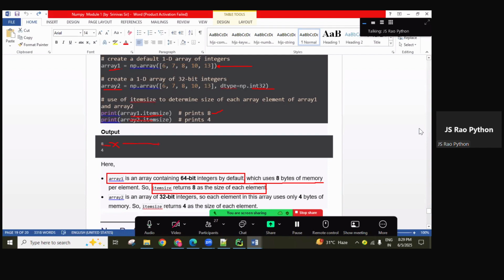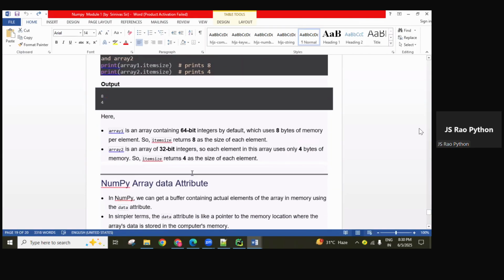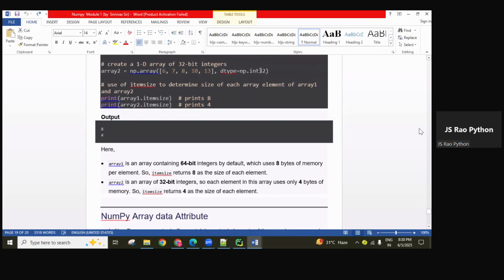If you want to find the total array object size, multiply by the total number of elements. Next, array2 contains the 32-bit integer format, guys. So each element in this array uses 4 bytes in memory. Here 64 is 8 bytes, 32 is 4 bytes, 16 is 2 bytes, and int8 is 1 byte.